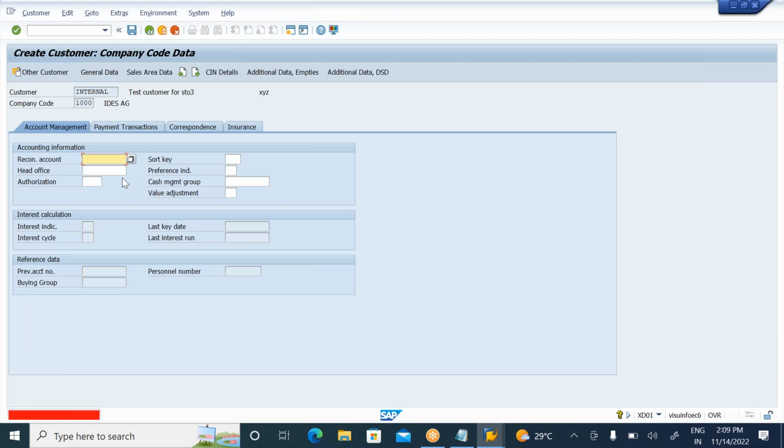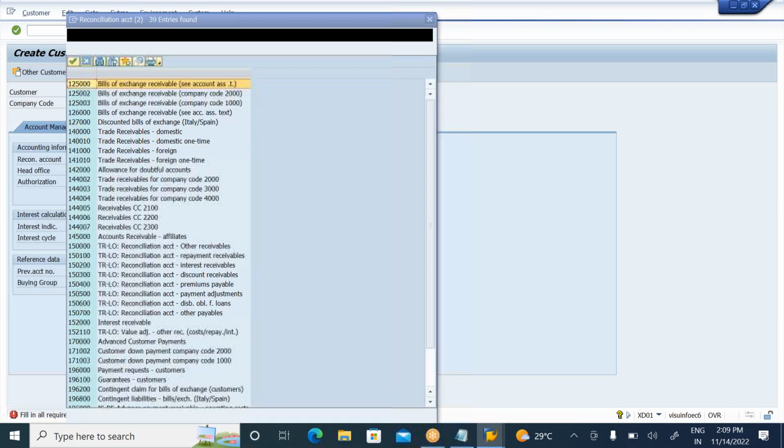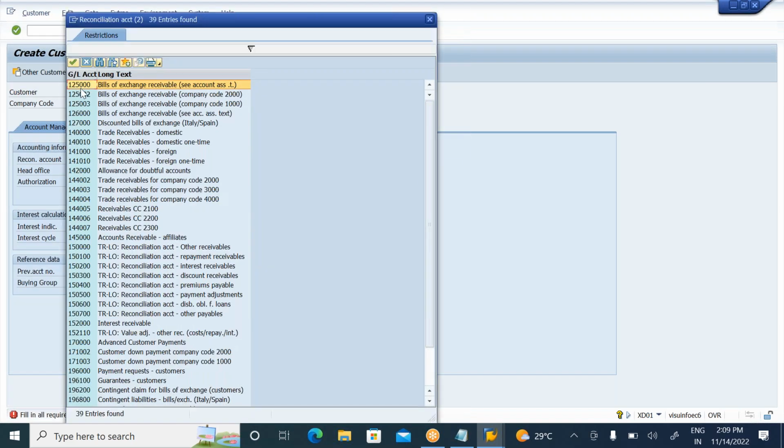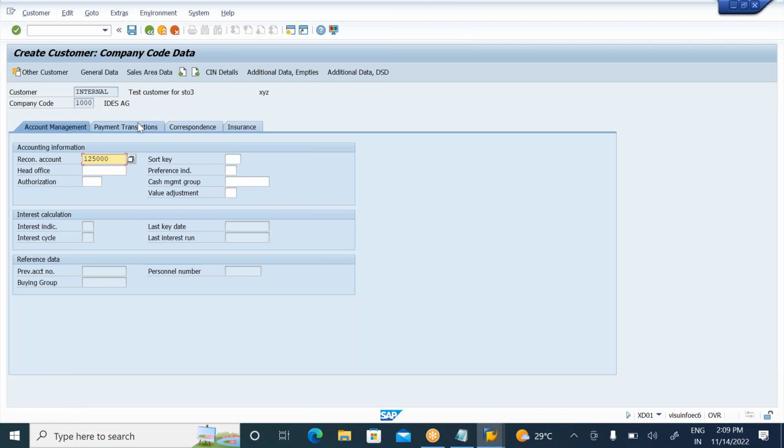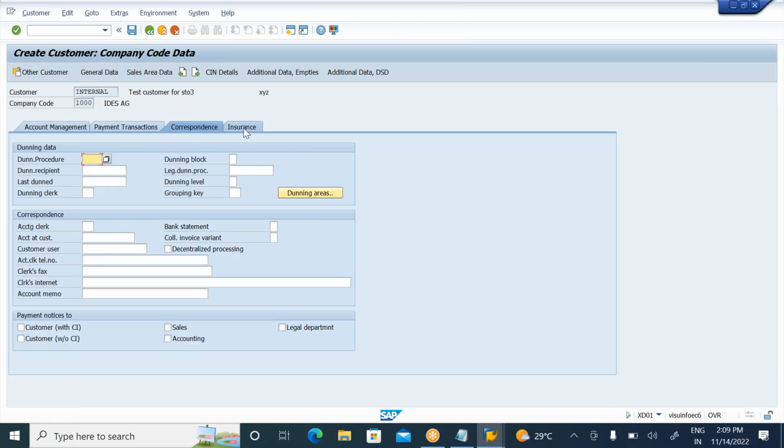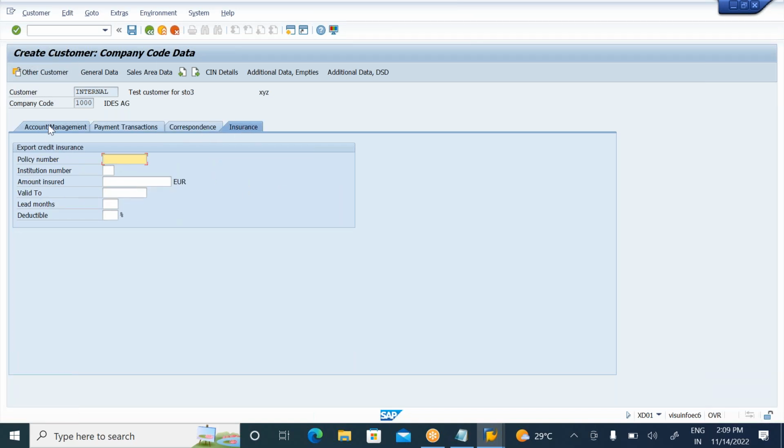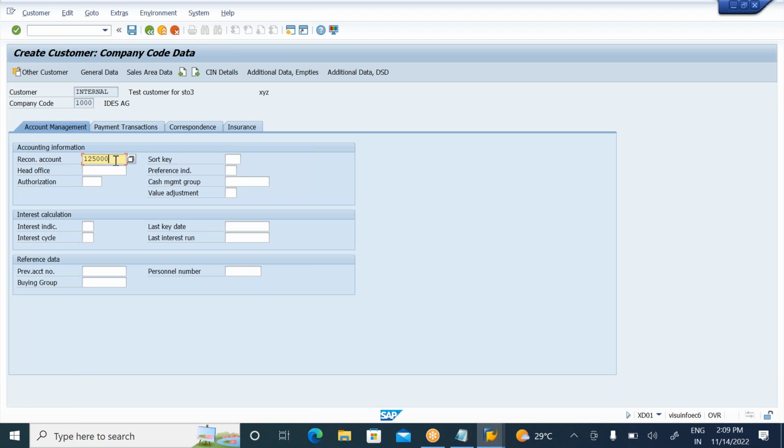Only reconciliation account is mandatory field. So there is only one field we need to enter because there is no option, there is no finance. So only the mandatory field I need to enter, but remaining all the parameters will be filled by the finance people. You don't need to worry. Okay, so all these fields will be filled by the finance people. This is the only one mandatory field.